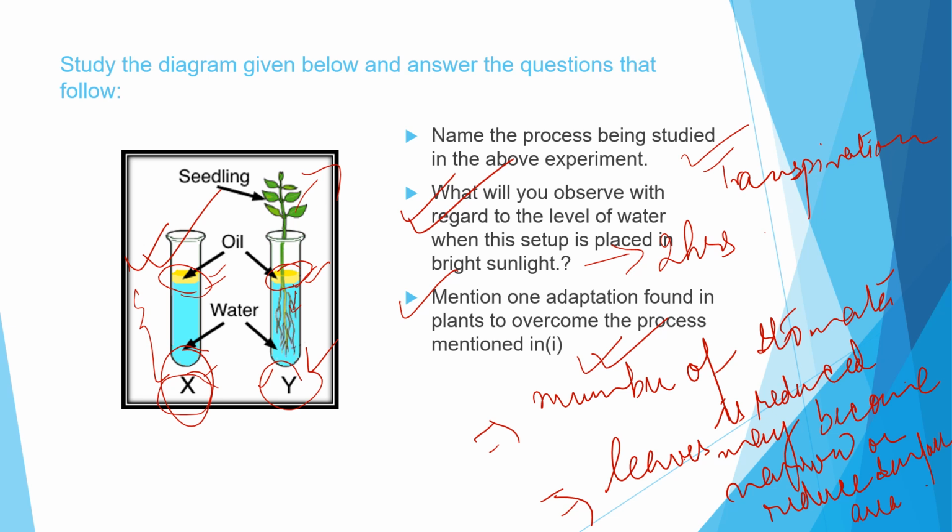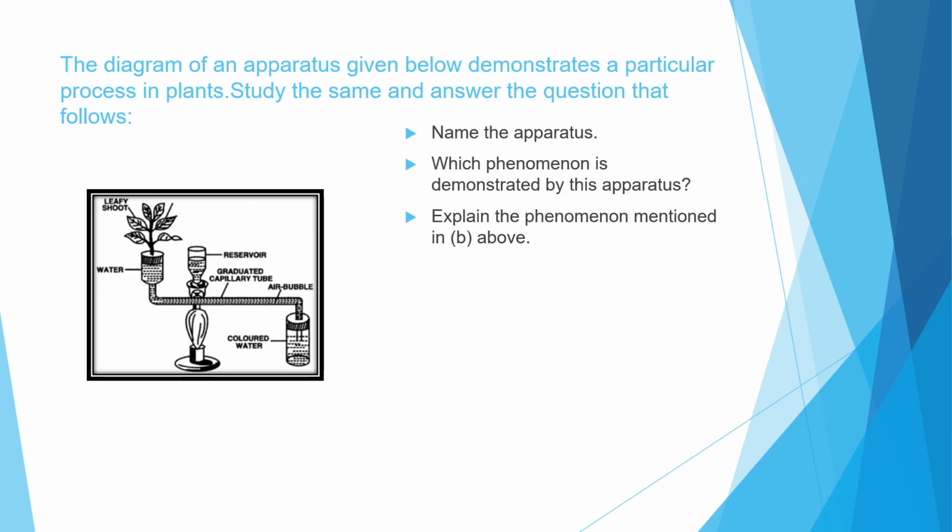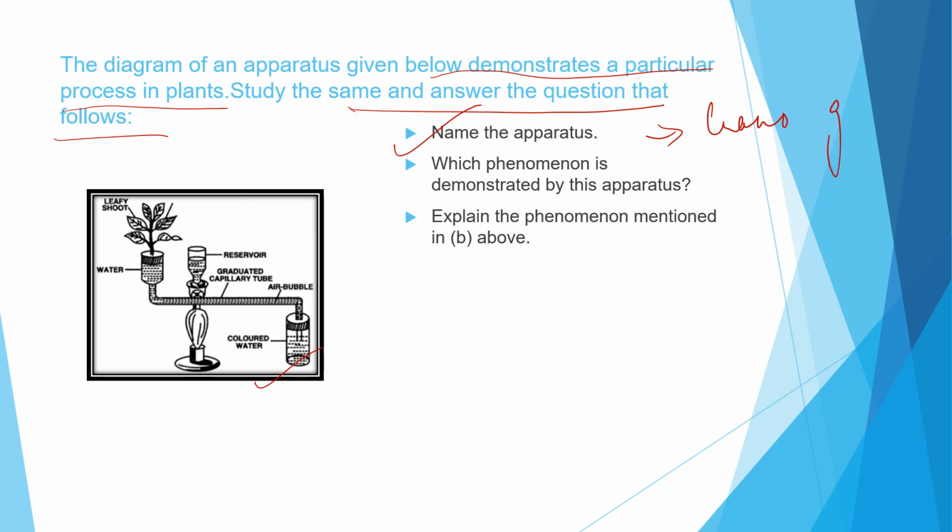Let us move on to the next question, where again we have a diagram and need to answer the questions. The diagram of an apparatus given below demonstrates a particular process in plants. Study the same and answer the questions. Name the apparatus. We have gone through this before. This is Ganong's potometer.